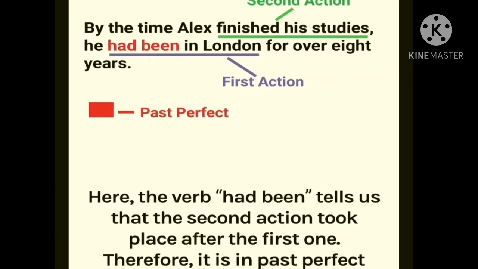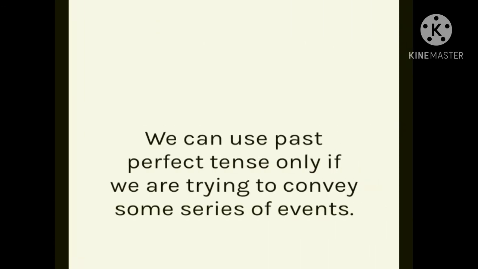So students, here the verb had been tells us that the second action took place after the first one. Therefore, it is in past perfect tense. Here, the second action is finished his studies and the first action is he had been in London, which is shown in the past perfect tense.